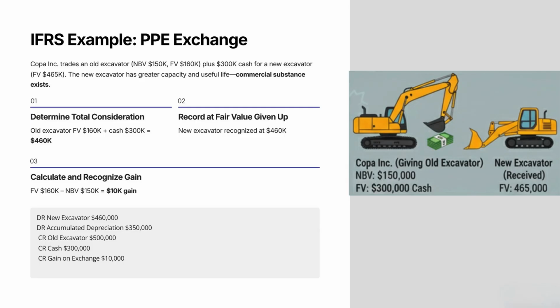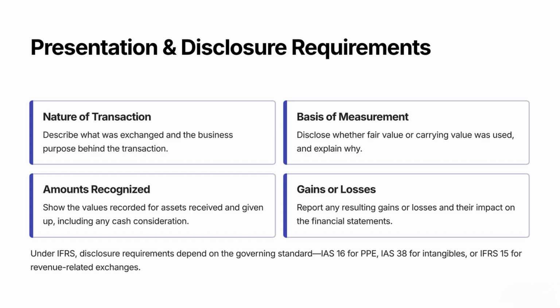And just like under ASPE, presentation and disclosure are critical. So let's finish with that. Both frameworks also require clear disclosure. Entities must disclose the nature of the transaction, the basis of measurement, the amounts recognized, and any related gains or losses. And under IFRS, the disclosure requirements depend on the standard that governs the asset: IAS 16, IAS 38, IFRS 15, and so on.